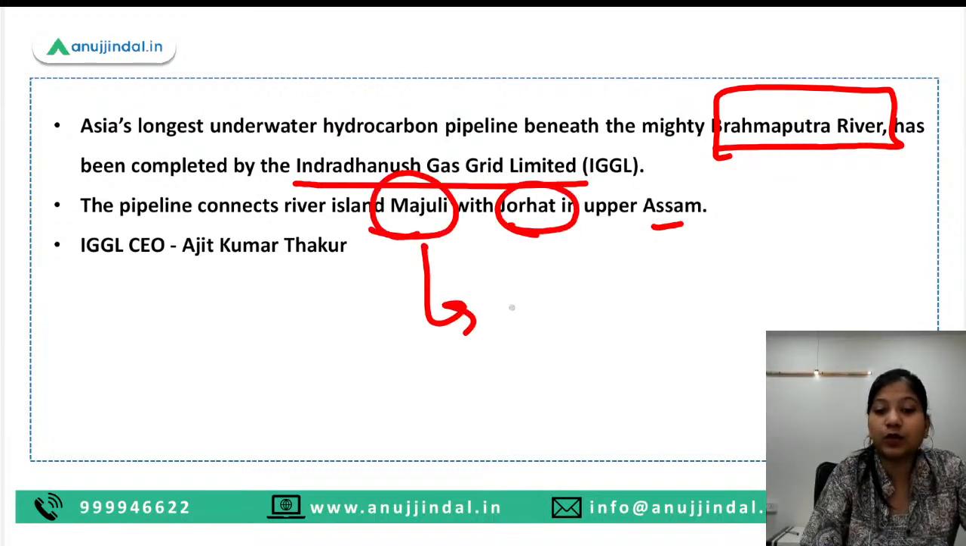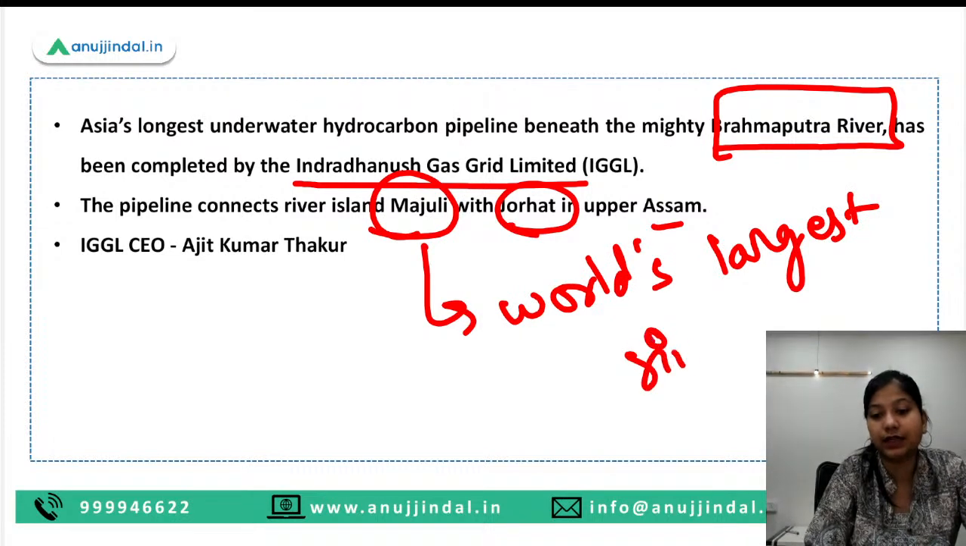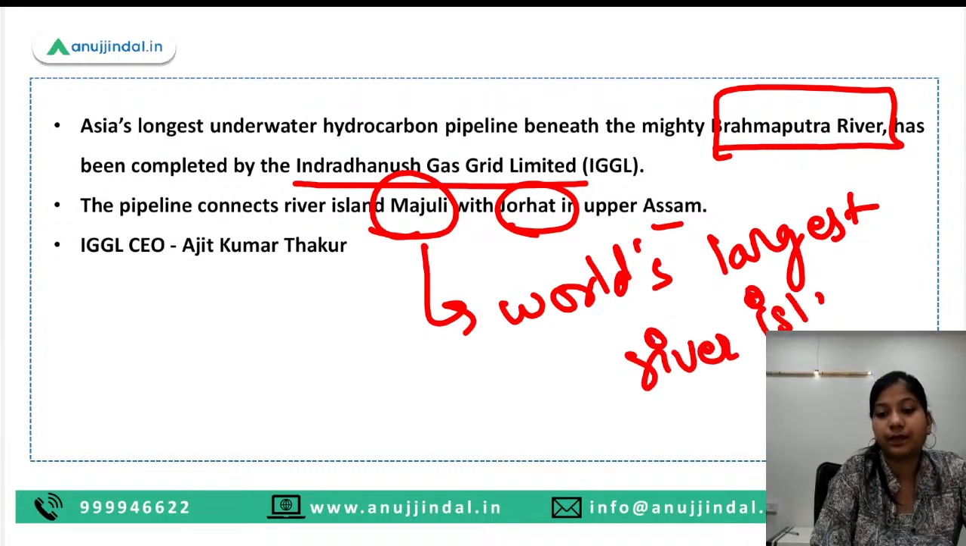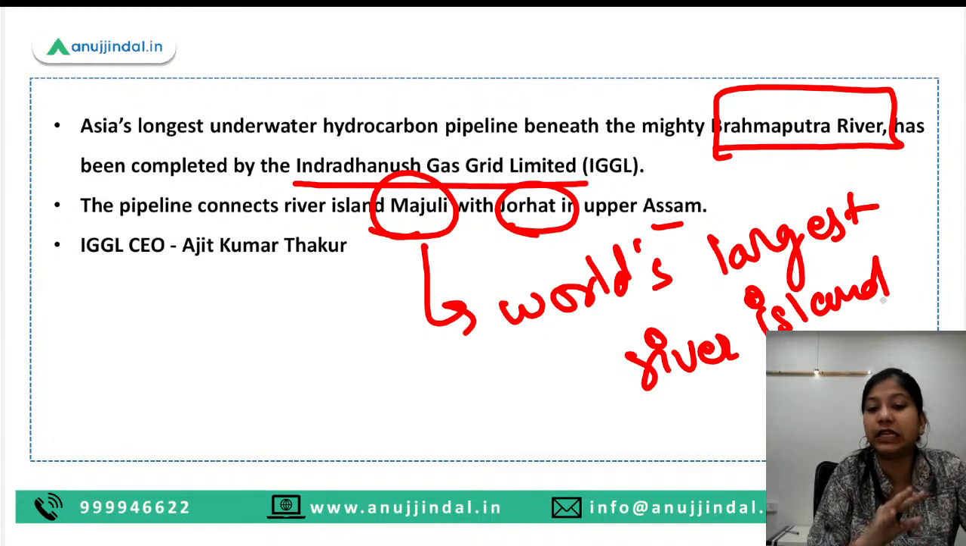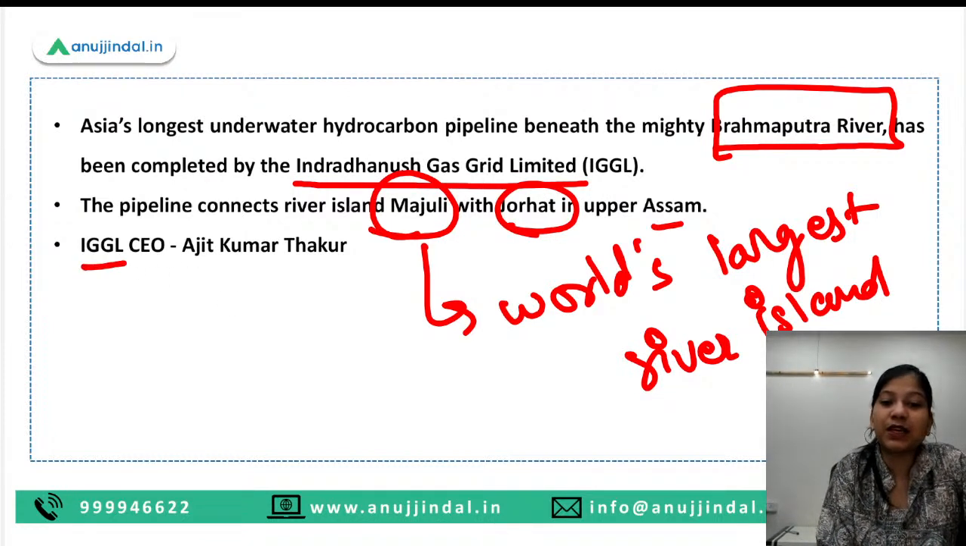Majuli, guys, let me tell you, is the world's largest inland river island, and a very beautiful and scenic place to go. If you get a chance in your life to go and visit this island, please do that. This is very, very beautiful. Okay, the CEO of this particular company is Ajit Kumar.